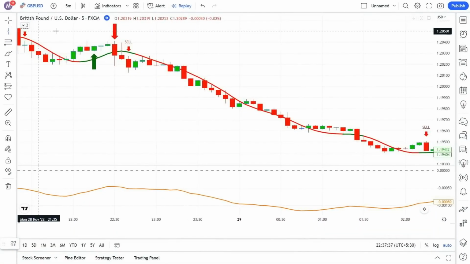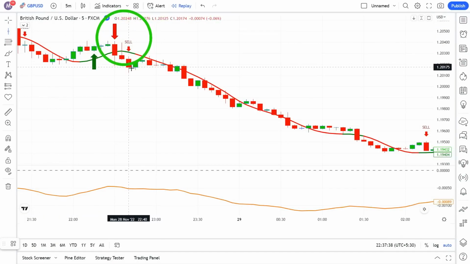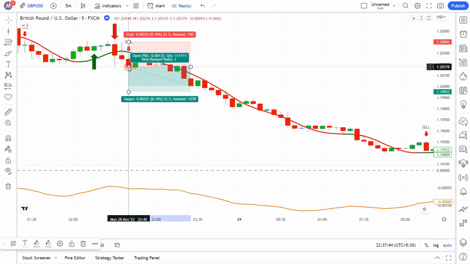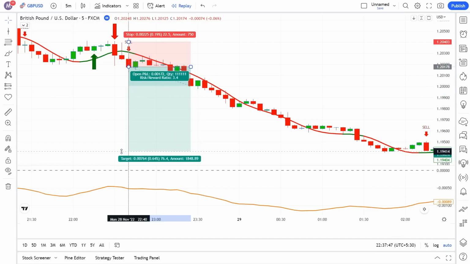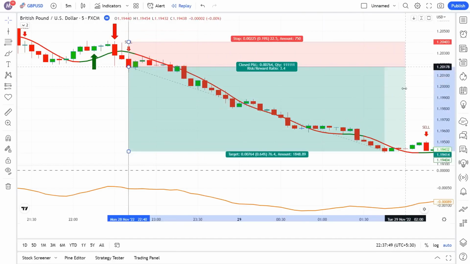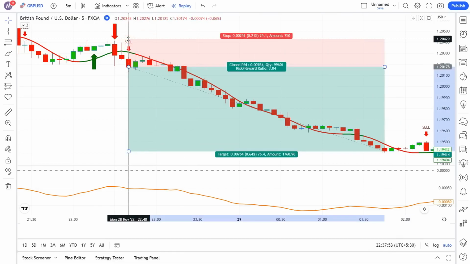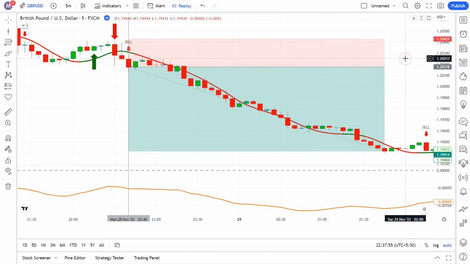Let's see. The indicator has worked with the first one. Here we got a red arrow or sell signal. And if I draw a line exactly on this candlestick, we can see that the MACD is under the zero line. So we're currently at a descending trend and we are allowed to enter only sell trades. So this signal is valid and we could have entered a trade using it. If we were to do that and set our stop loss to here, we would have made a lot of profit.